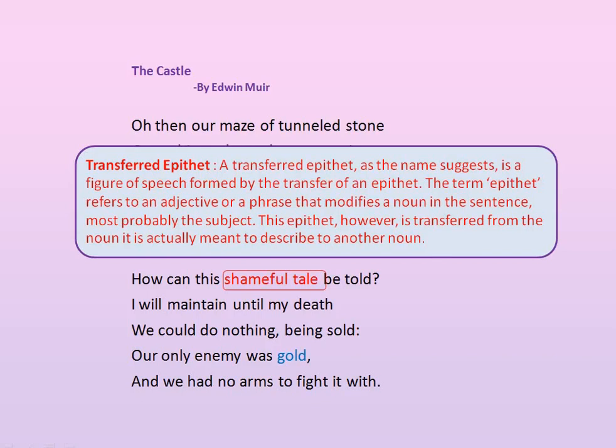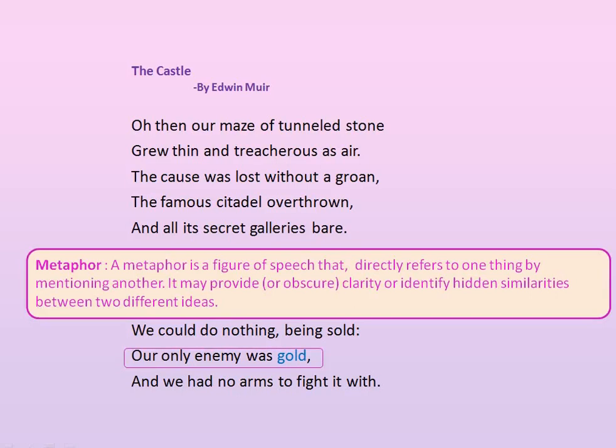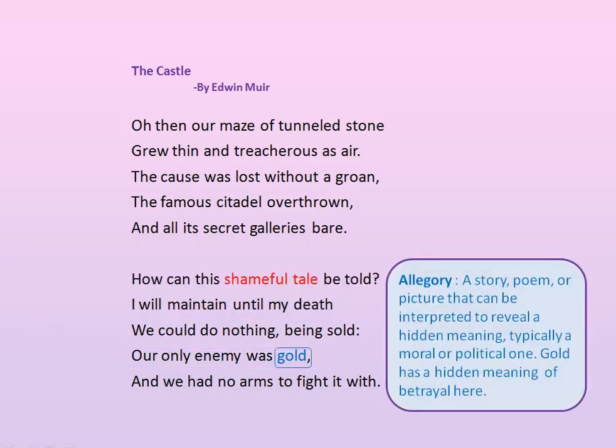Our only enemy was gold. It's metaphor where enemy is compared to gold. Gold is also allegory. Allegory is a story, poem, or a picture that can be interpreted to reveal a hidden meaning, typically a moral or a political one. Here, gold has a hidden meaning of betrayal.